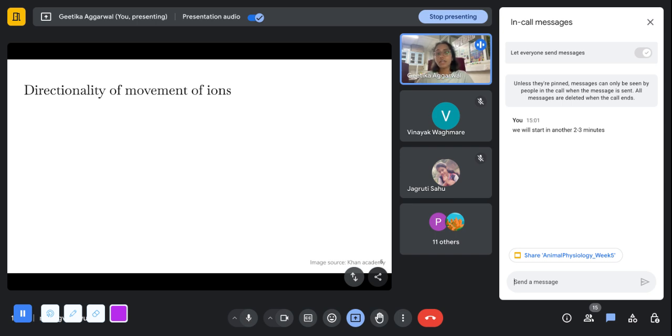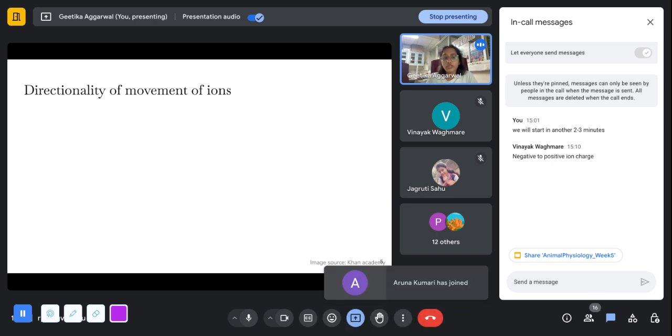Anyone else would also like to answer? What would be the directionality of movement of sodium and potassium ion? Negative to positive ion charge. No, I'm asking you how do the sodium ions move? Will they move from inside the cell to outside the cell or from outside to the inside of the cell? In which direction will they move? Outside to inside or inside to outside is my question.